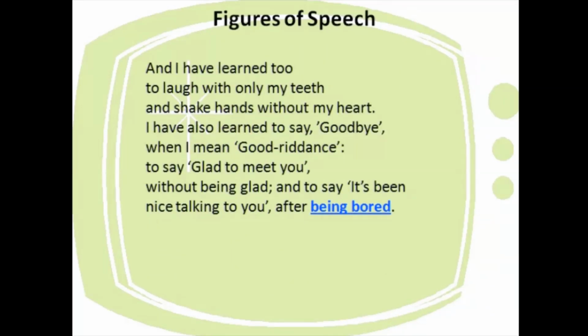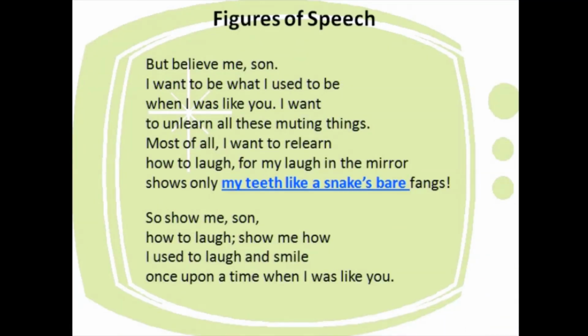Then again we have enjambment here. "Learned to laugh with only my teeth and shake hands." So I am not going to write it. "Being bored." Again the B sound is repeated. Being bored, B. So it is called alliteration. Okay. Again here, "my teeth like a snake's bare fangs." Now how is he comparing the teeth to a snake's bare fangs? Using the word like. So what figure of speech is this? Yes, simile.